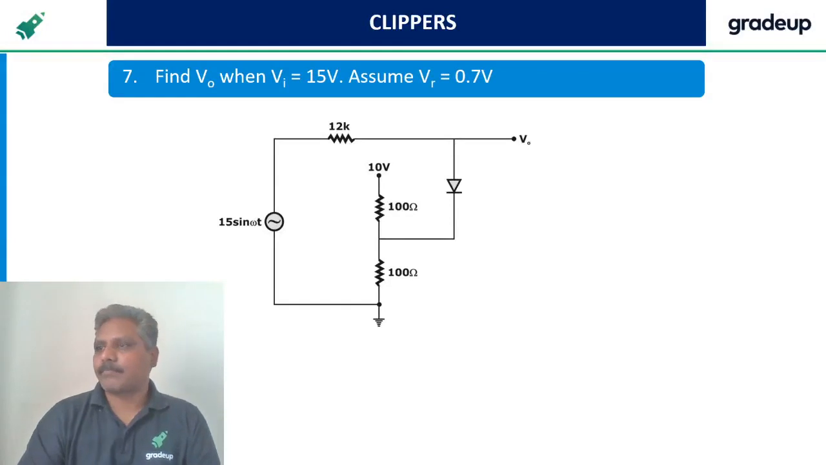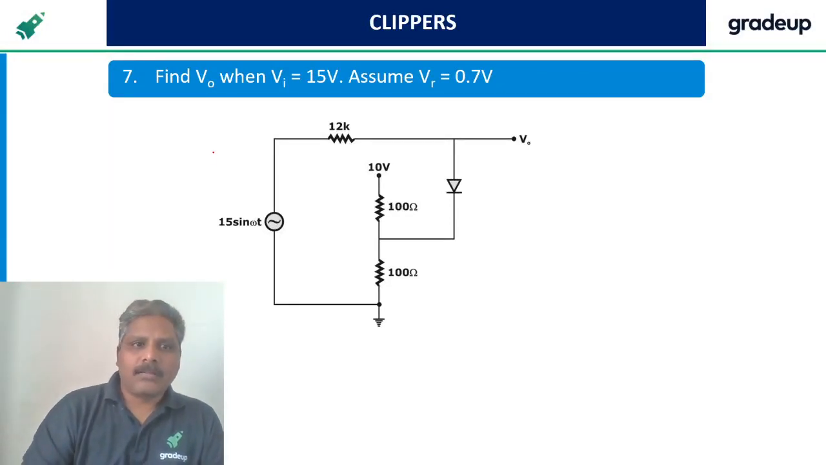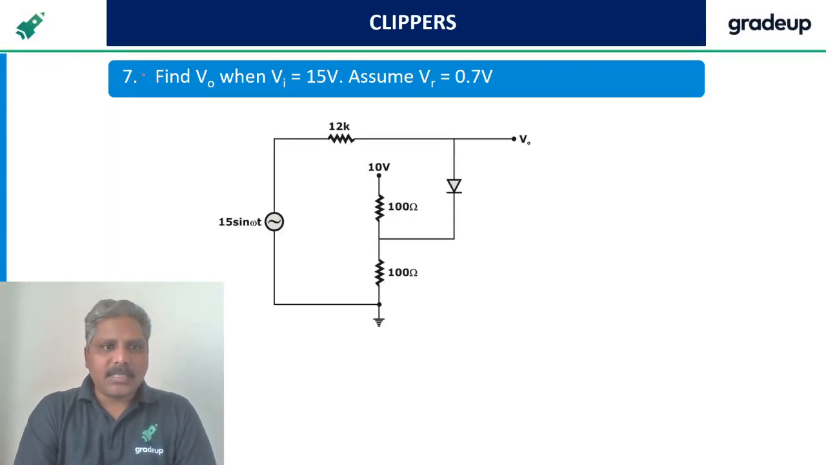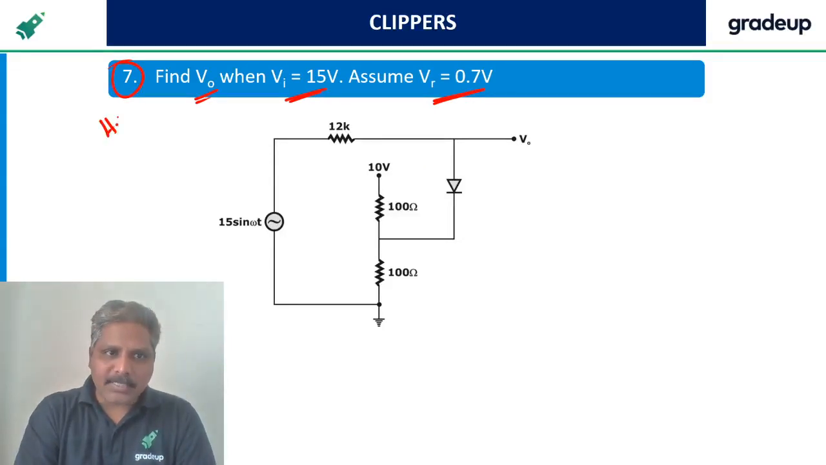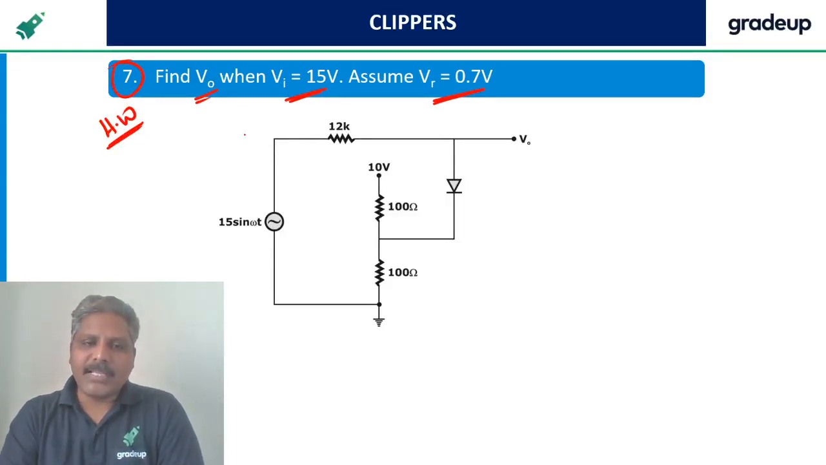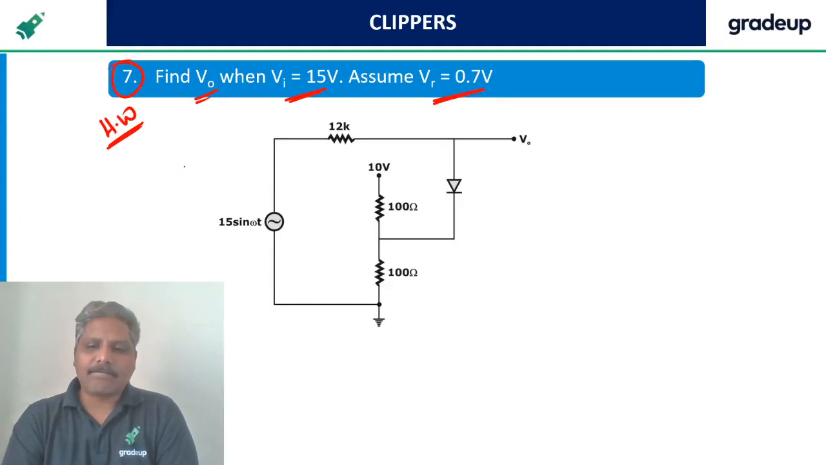This question. Come on guys, what is the output? What is the output when Vi equal to 15 volts, V gamma equal to 0.7? I want to give it as homework guys actually. But please don't do this directly.